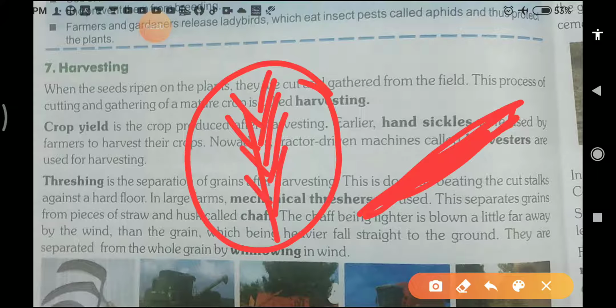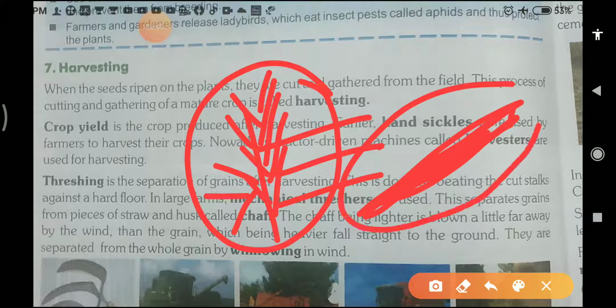Then the grains will be separated and the husk will be separated. But it takes time, it's an ancient method. In ancient times people used this method to separate the grains from the mature crops.